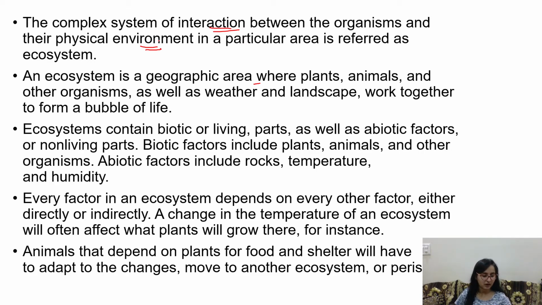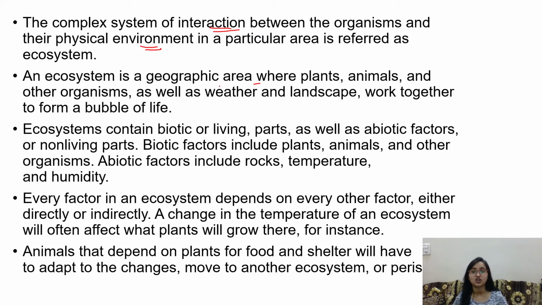When we are talking about biosphere, we are talking only about the living world that is possible with the help of three domains: atmosphere, lithosphere, and hydrosphere. But when we are talking about ecosystem, we are also talking about the non-living world that consists of the physical environment. So technically ecosystem is the interaction of physical environment and living organisms like animals, human beings, and plants.